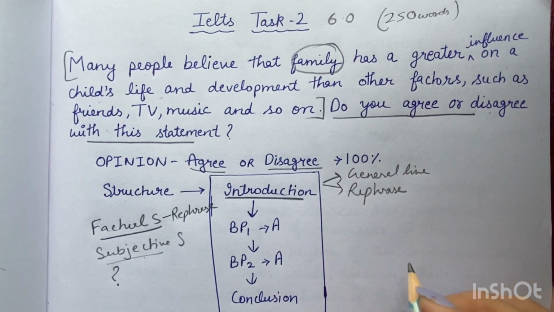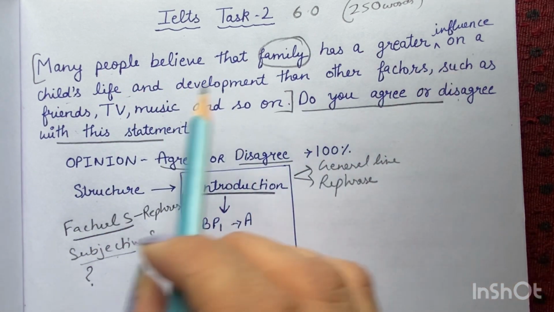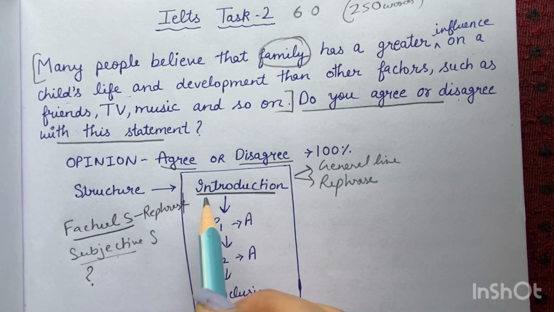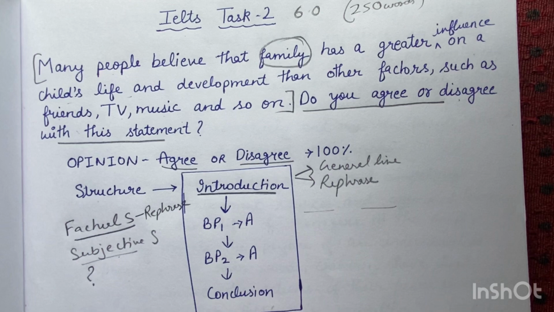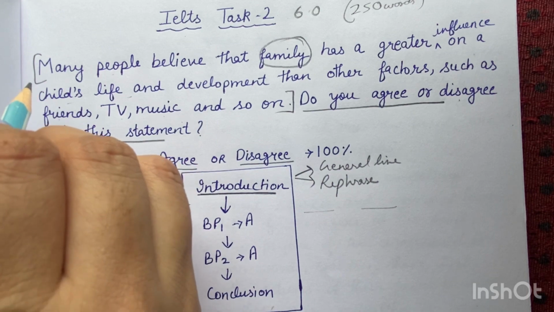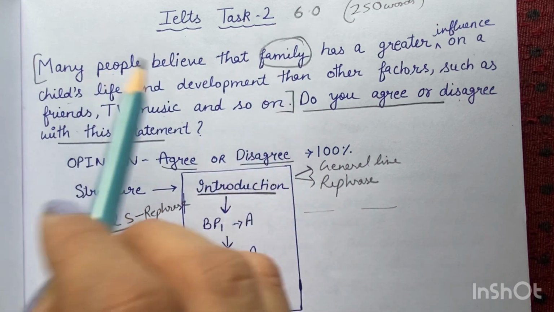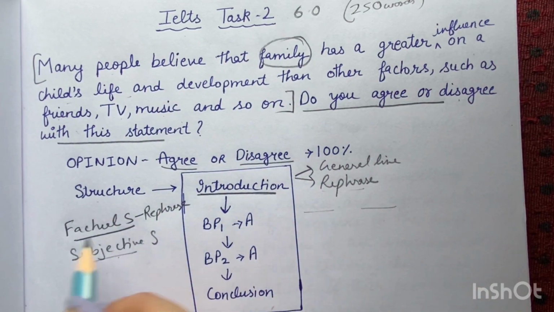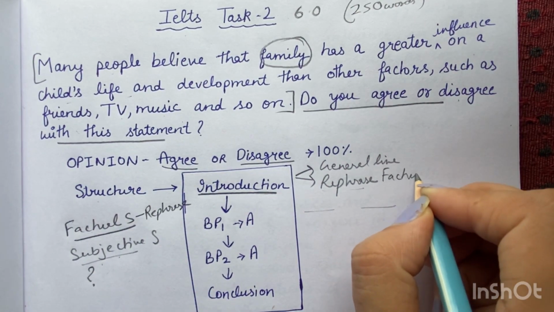What is rephrasing? It means we have to use synonyms instead of using the same language of the question. If we use the same language, those lines which we have copied from the question will be underlined, and it will give a negative impression in front of the examiner, and our marks will be deducted. So instead of using the same language like "many people believe", we can simply rephrase using synonyms, or we can also make active passive sentences. Which statement do we have to rephrase, after factual and subjective? We have to rephrase the factual statement.